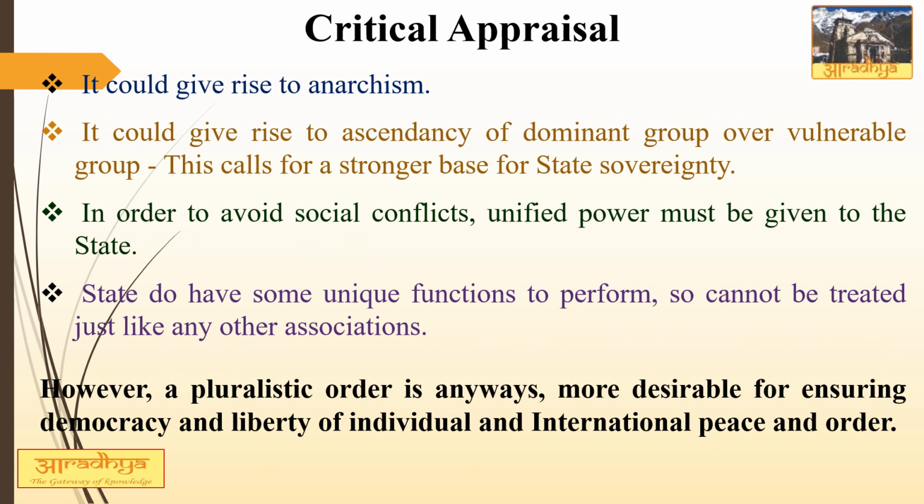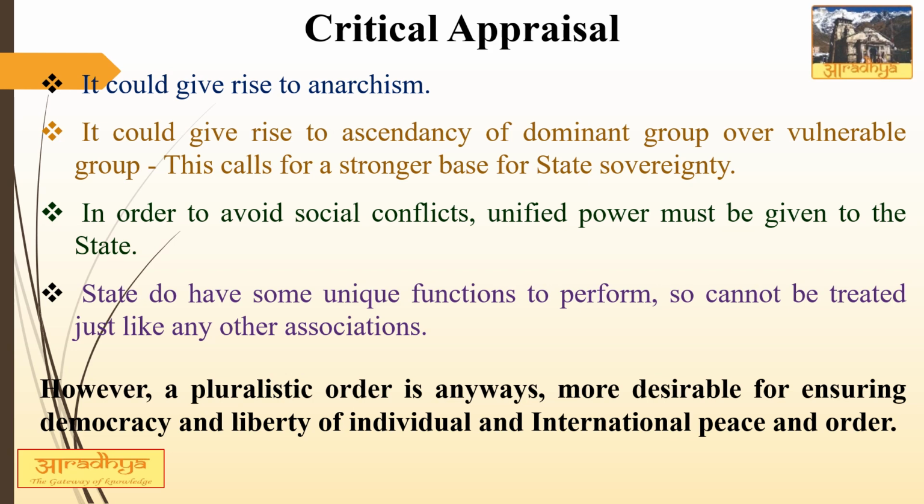Now, once we have discussed the main tenets, you can come to the critical appraisal of the theory, keeping in mind the word limit. The first criticism of this theory is that it could be argued that the logical conclusion of the theory of pluralism could be anarchism. The second important criticism is that it could give rise to ascendancy of dominant groups over vulnerable groups, and this of course calls for a stronger base for state sovereignty.